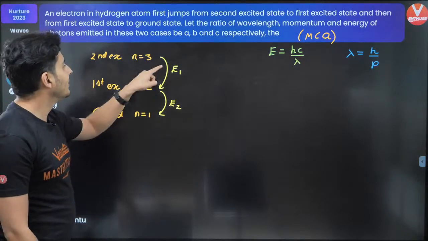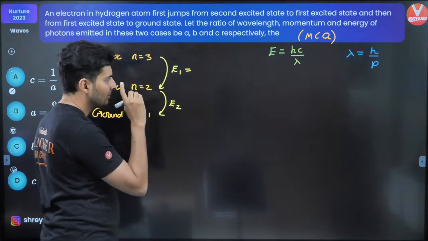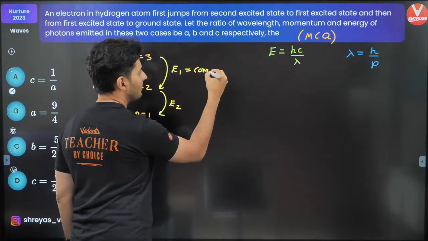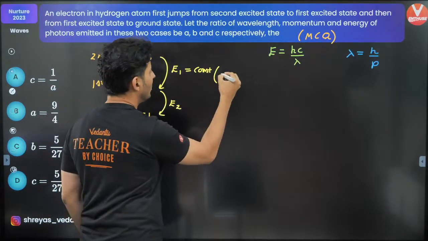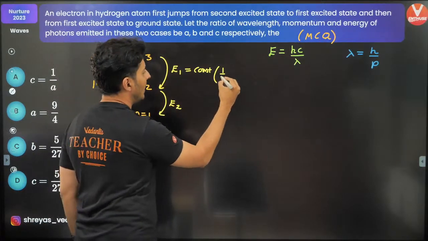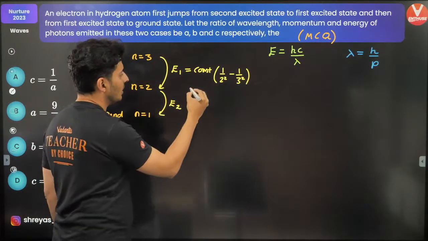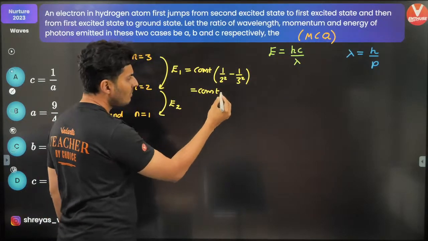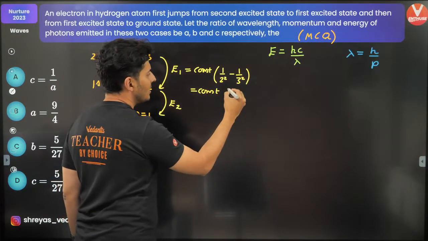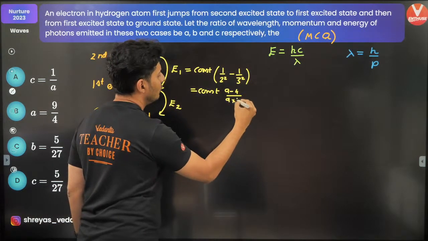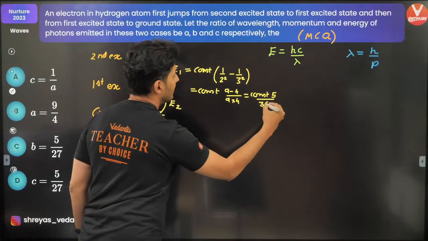What will be the energy for this to this? It will be some constant, that Z square, 13.6, all those things, and here you'll have 1 by 2 square minus 1 by 3 square. 2 square is 4, 3 square is 9, so 1 by 4 minus 1 by 9 is 9 minus 4 by 9 into 4, which is the constant times 5 by 36.